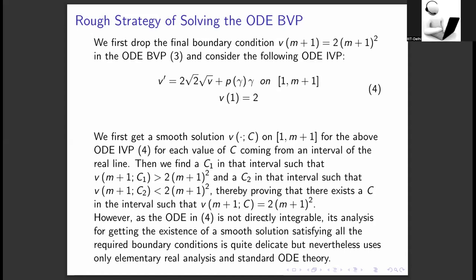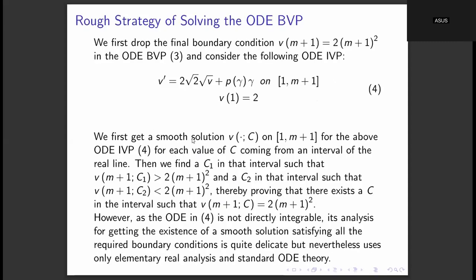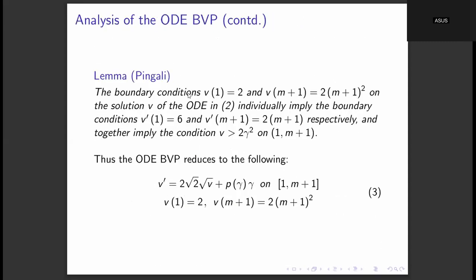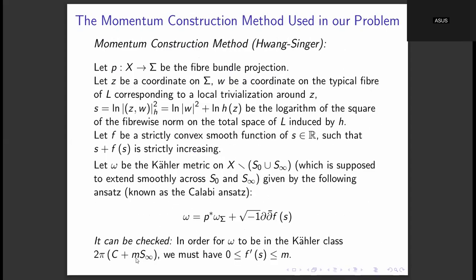Okay. So the results say that, as I told, this problem was first studied by Professor Pingali, but he could answer this problem only in the case when small m is equal to 1, so only in the Kähler class 2 pi times c plus s infinity.